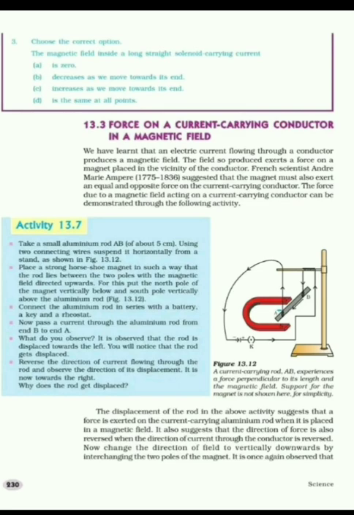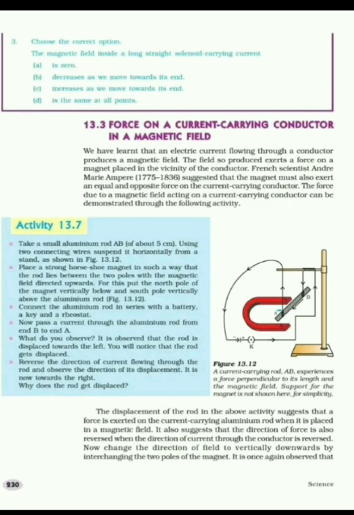See, the displacement of the rod proves that when the current carrying conductor, that is the aluminium rod, was kept in a magnetic field, it experienced a force. Also, when we reverse the direction of current in the circuit, the direction of force also gets reversed. Therefore, we can say the direction of force is dependent on the direction of current flowing in the circuit.